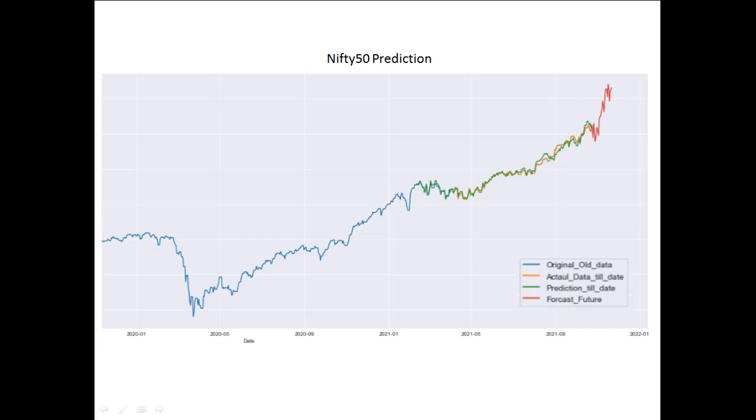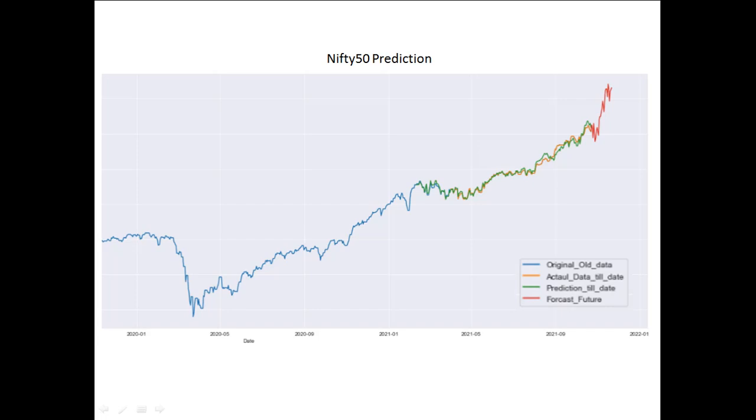What is in the orange is the exact output of Nifty 50, the exact Nifty 50 data for these days. We can see that our predicted data and actual data are almost matching, and then, using the data trained till now, our algorithm predicted what the future will be.